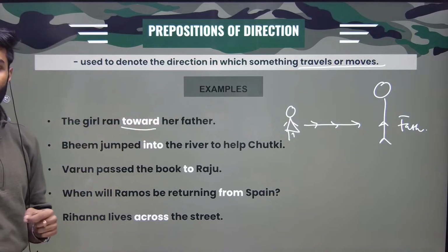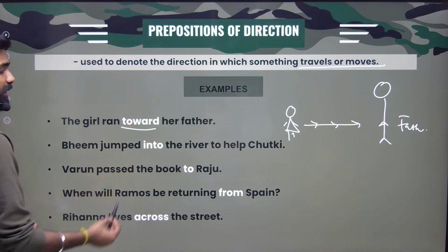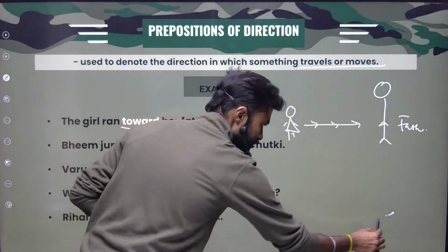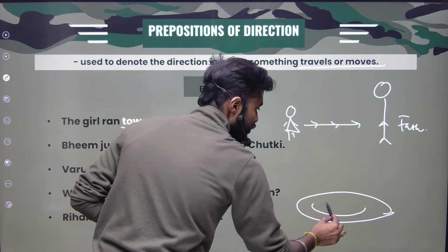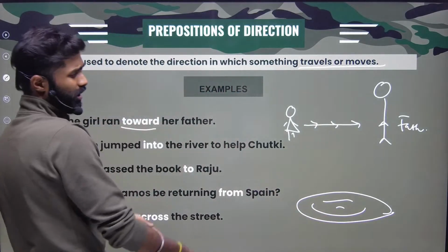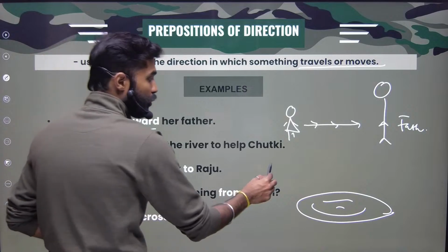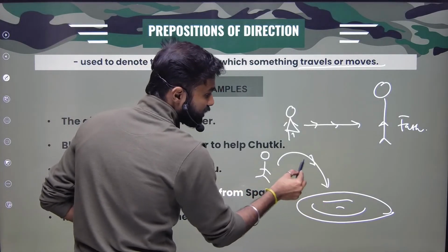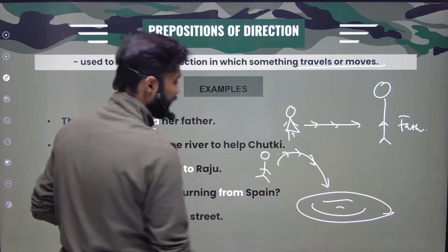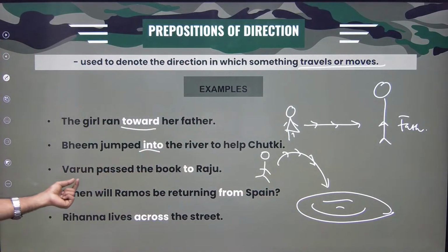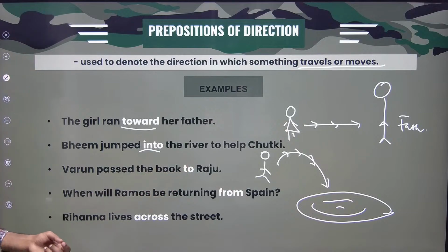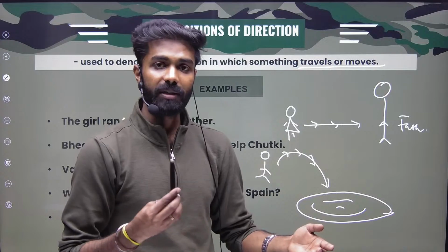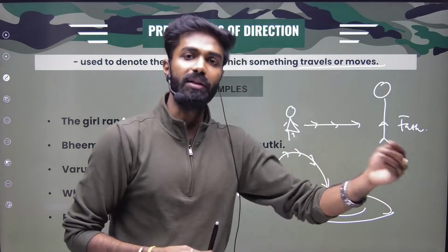Preposition of direction. Beam jumped into the river to help Chutki. For example, imagine if this is your river, right? Or a lake or pond, whatever it is. So here is Beam. He is jumping into the river. Varun passed the book to Raju, standing. For example, if I'm Varun and Raju is standing, I'm passing the book to Raju, giving it to him.